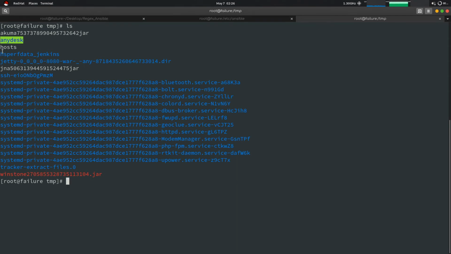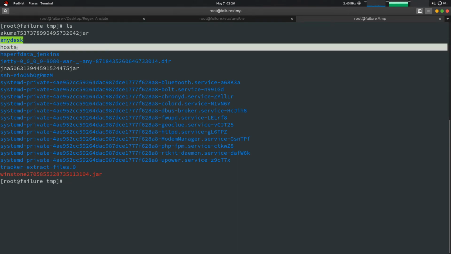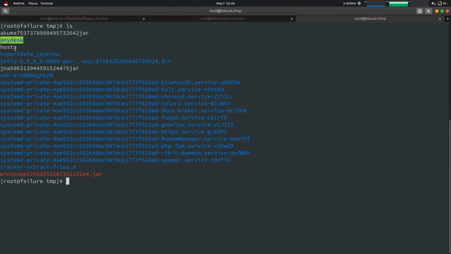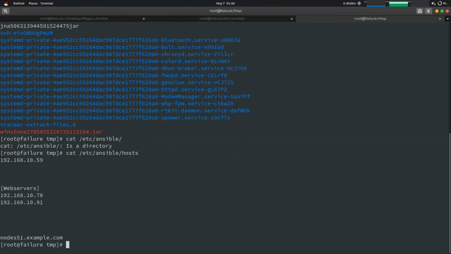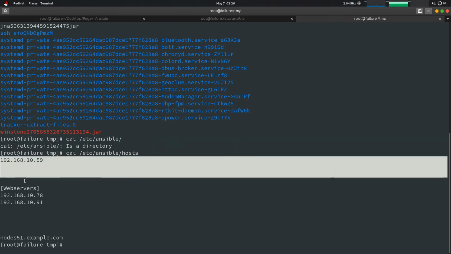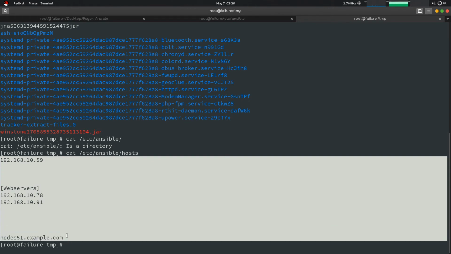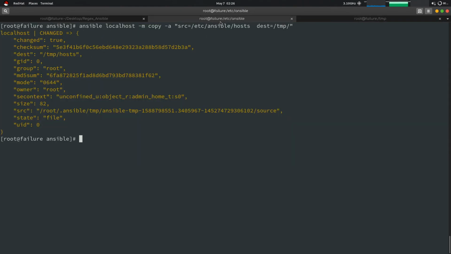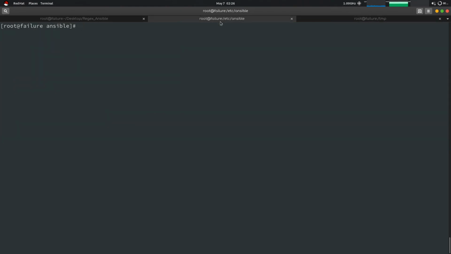So let's ls again over here, and we can see the hosts file which was not there earlier. Okay, so it is the same hosts file which we have in /etc/ansible. Sorry, hosts. So it has the same content. This is the content of /etc/ansible, and this is the content of hosts here. So it is the same content, so this is the same file.